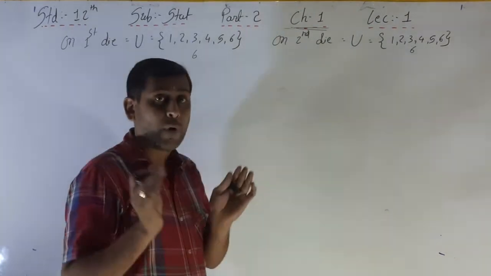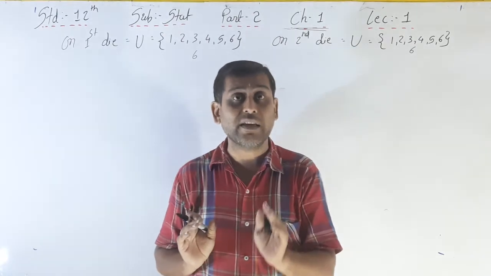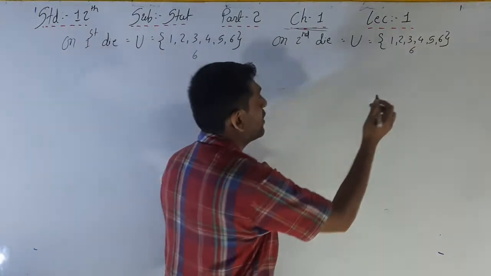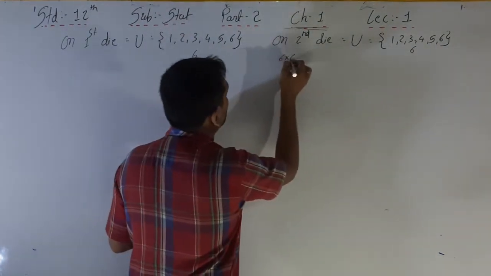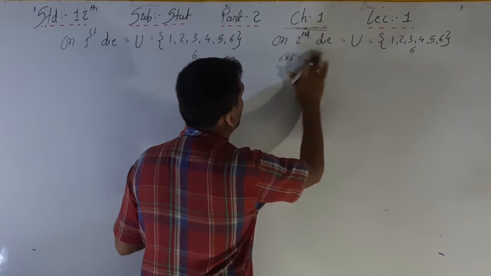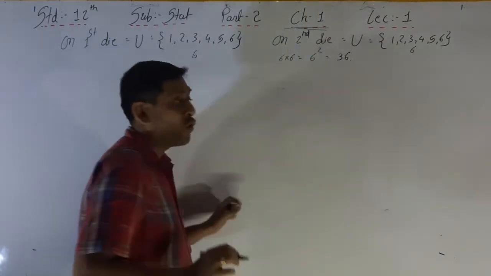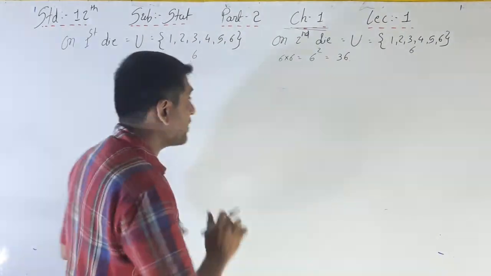So the sample space of two balanced dice thrown simultaneously: the total number of outcomes is 6 into 6, that is 6 square, which is 36. We have to write all these 36 outcomes as a sample space.